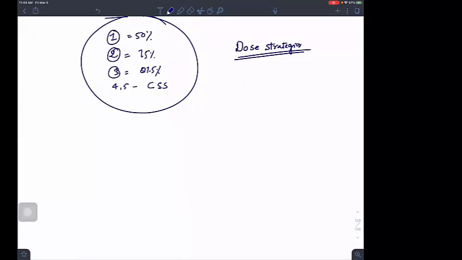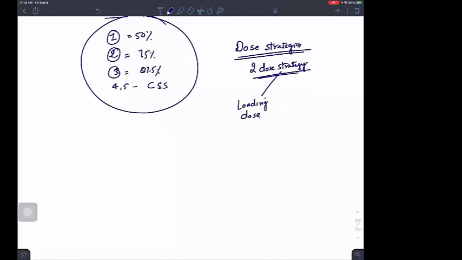Mostly we use it if we have a drug which has a long half-life, or a large volume of distribution. We apply a strategy called a two dose strategy. In this two dose strategy, we give two doses. One is a loading dose.